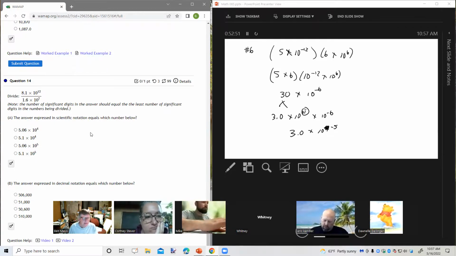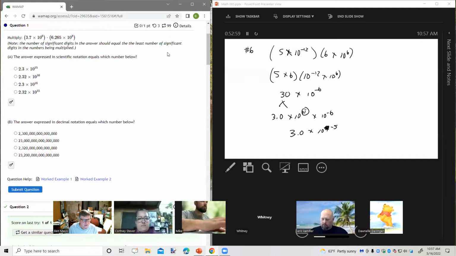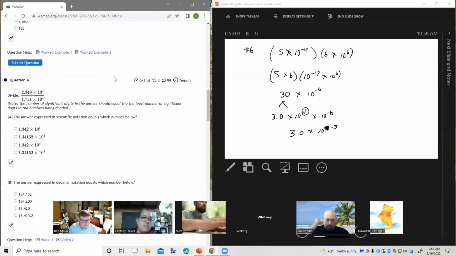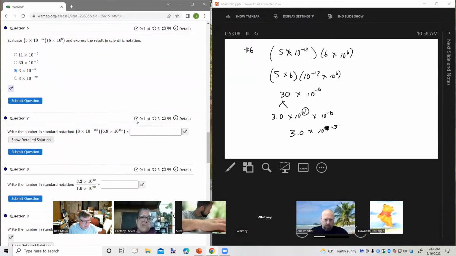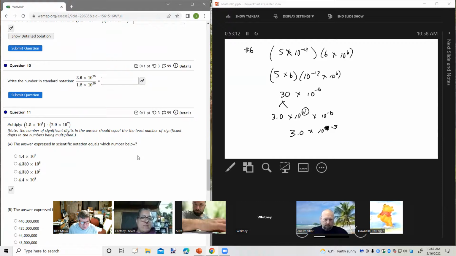All right, again, I caution you, read the directions for each problem, because look here, let me just show you. Here it says significant digits. Here it doesn't. Here it says significant digits. Here it doesn't. Here it doesn't. Here it doesn't. And then all of a sudden, oh, here it is again. So don't skim the instructions, read them.